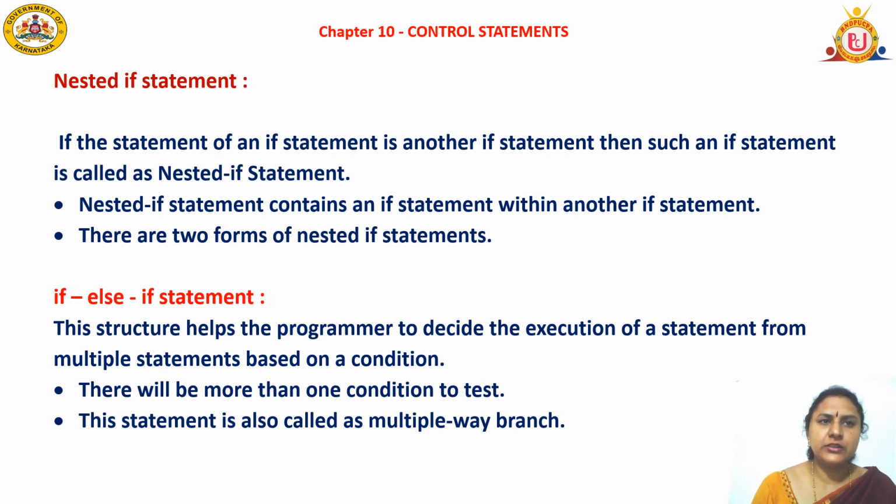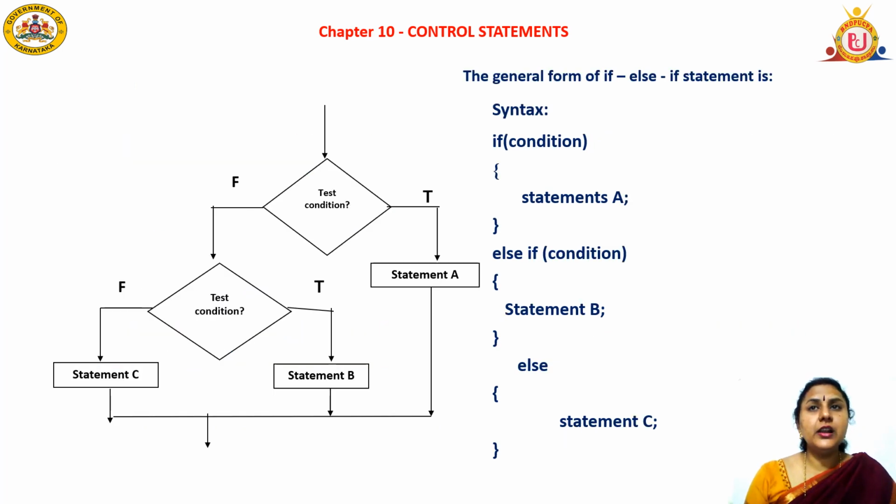So if else if statement means when you have more conditions, we go for the if else if statement. There will be more than one condition to test. This statement is also called a multi-way branching structure. The general form of the if else if statement, that is the syntax: if, test the condition.